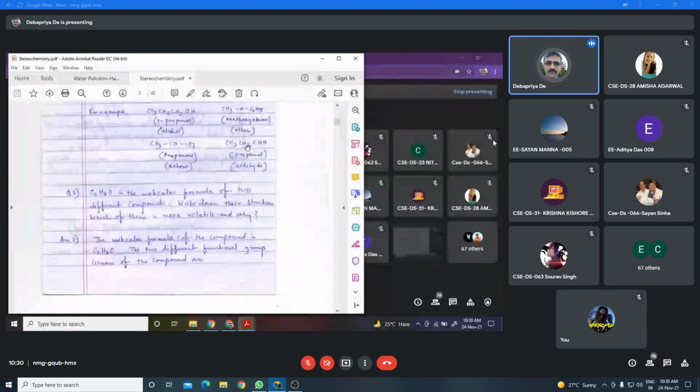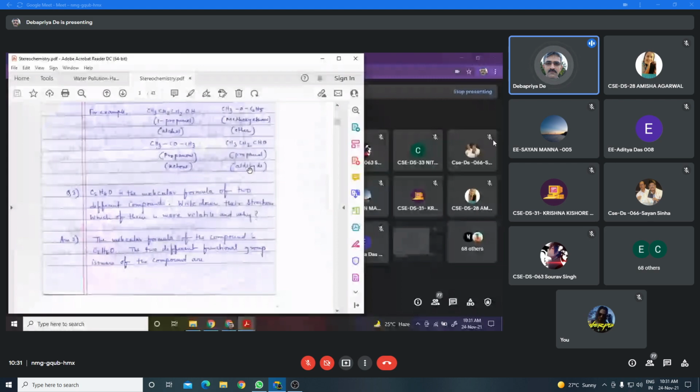You see, the molecular formula of both these organic compounds is the same, but CH3CH2CHO is called propanal, and it is under the aldehyde category. Is it okay? These types of isomers are called functional isomers.